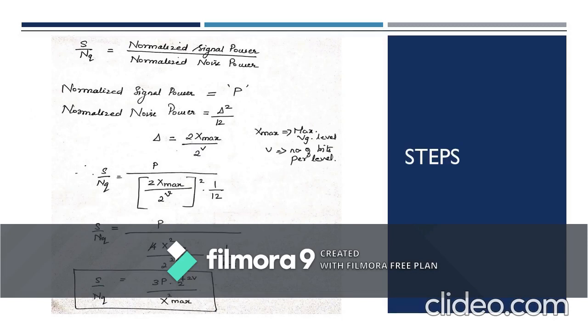By viewing the signal to noise ratio, which is 3P by h max square into 2 power 2v, we can say that the value of signal to noise ratio increases exponentially with respect to the value of v. v is nothing but the number of bits per level. As the number of bits per level increases, the signal to noise ratio increases. So when compared to other methods like frequency modulation or pulse position modulation, the use of binary code for the message signal actually produces a good signal to noise ratio.